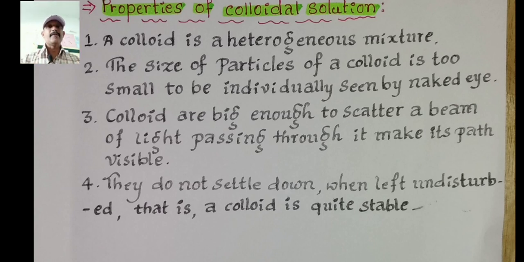Third point is colloids are big enough to scatter a beam of light passing through it and make its path visible. These particles are wandering from one place to another place. If the size of these colloid particles is bigger, the light can be scattered. The beam of light can be scattered in this mixture, and we can see the path of the light, in which direction it is moving.